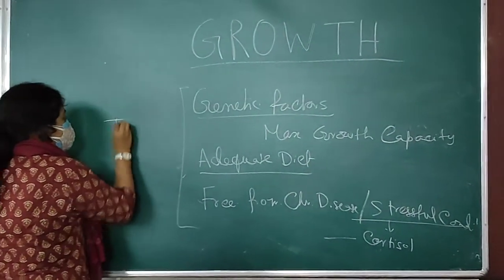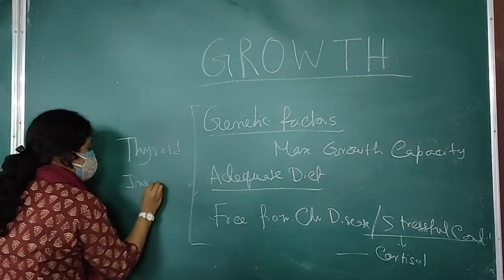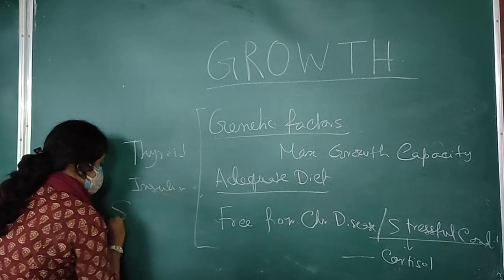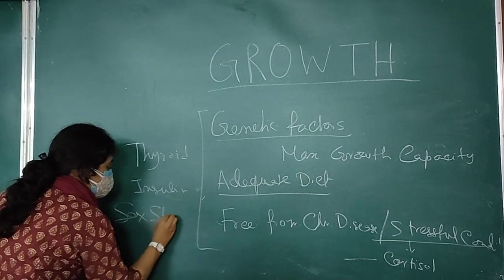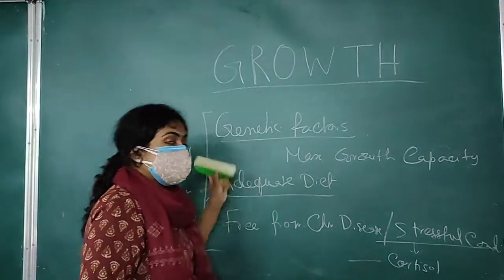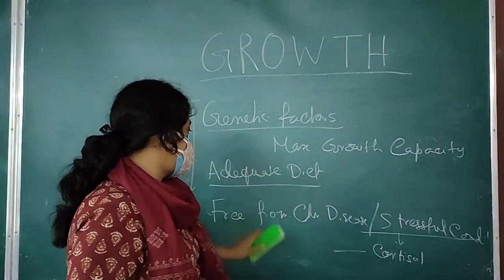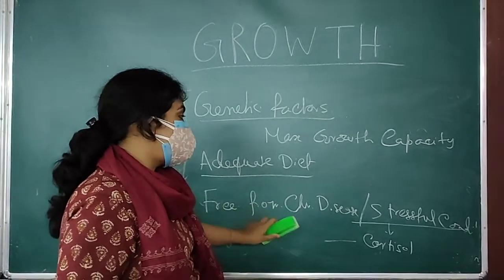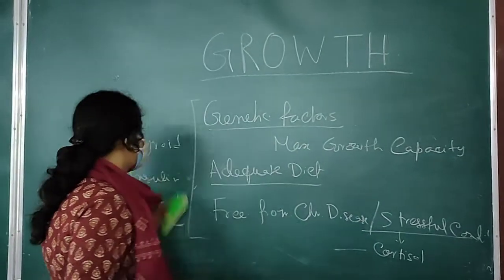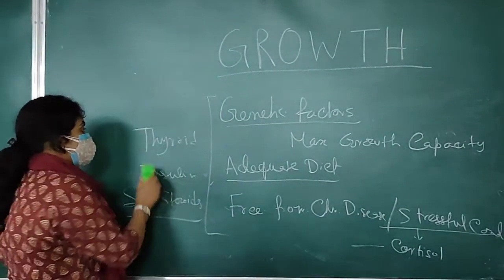They are thyroid hormone, insulin hormone, and very importantly, sex steroids. So growth hormone is needed, but other than that, genetic factor, adequate diet, environment free of stress, and other important hormones are also necessary for proper growth.